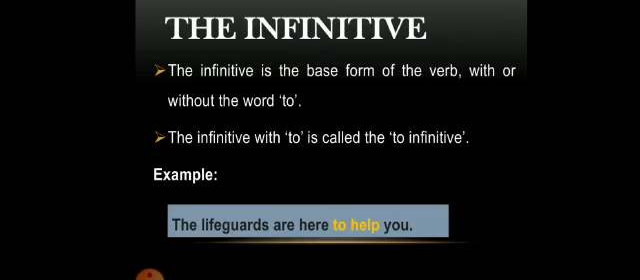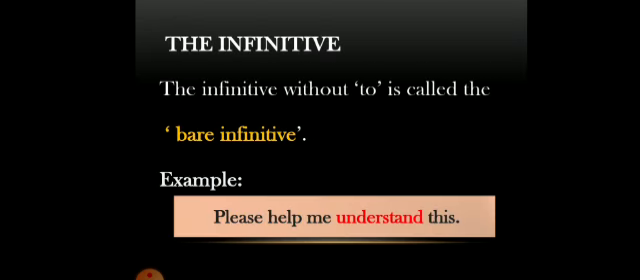What is infinitive? The infinitive is the base form of the verb with or without the word to. The infinitive with to is called the to infinitive. The example is: the lifeguards are here to help you. The phrase to help is the to infinitive. The infinitive without to is called the bare infinitive. For example, please help me understand this. In this infinitive, we don't use to. So it is called a bare infinitive.